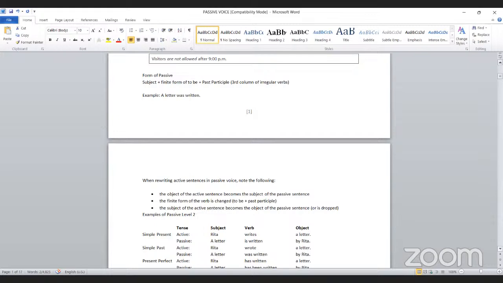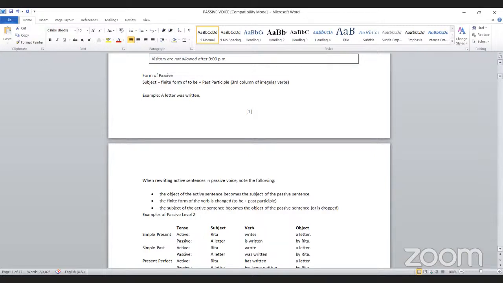The infinitive form of the verb is changed to be and past participle. The subject of the active sentence becomes the object of the passive sentence, or it can be dropped. Keep it always on, because if you don't have that in your mind, you will be stuck.